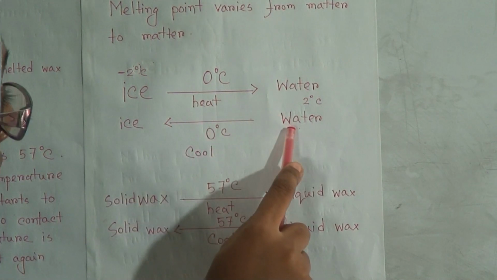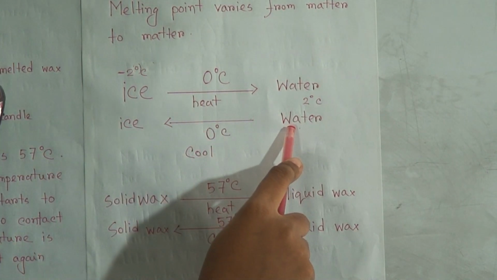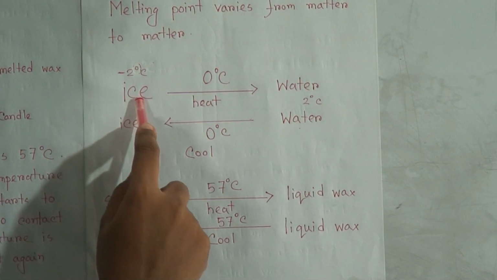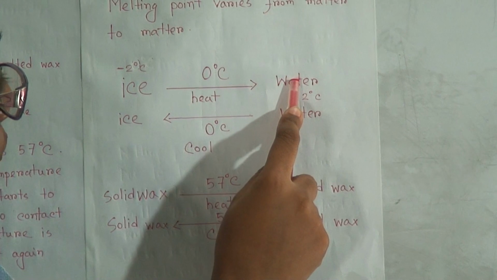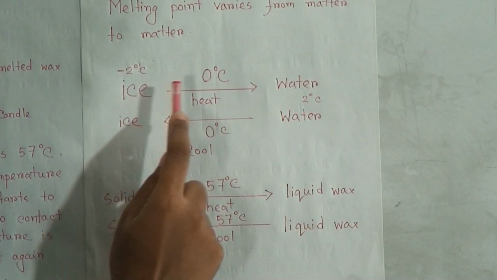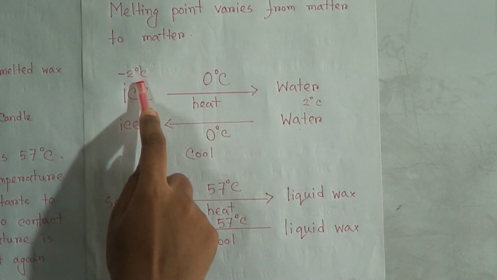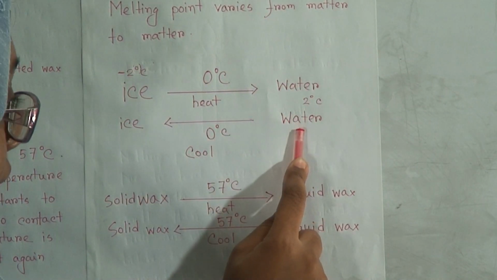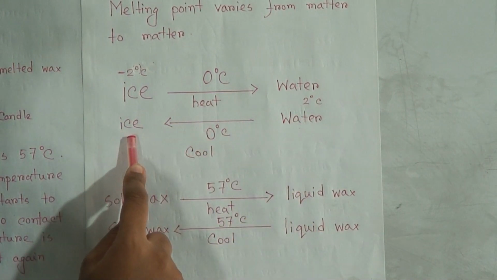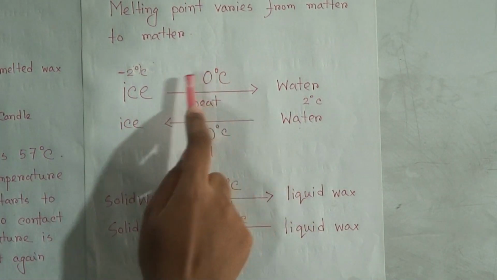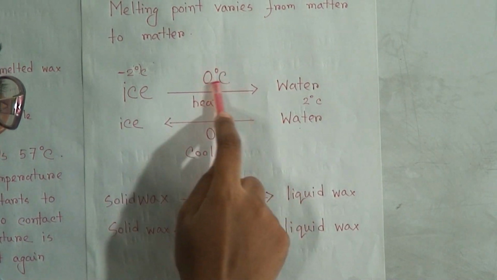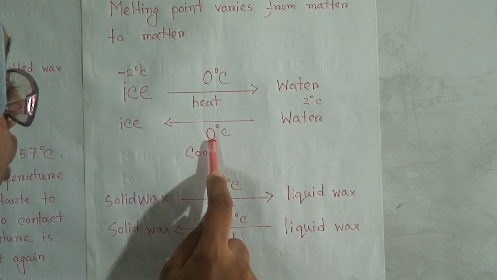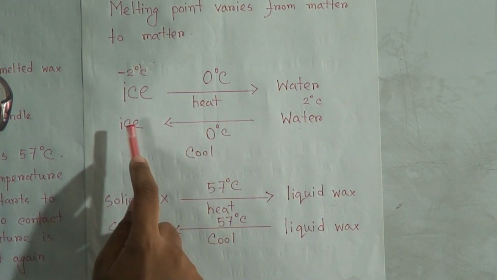That means if you cool down the water at 0, it turns to ice, and if you provide heat to ice at 0, it turns to water. That means at 0 solid ice turns to liquid, and at 0 water, that means liquid, turns to solid. That means this 0 for ice is the melting point of the ice, and this 0 for water is the cooling point or freezing point of ice.